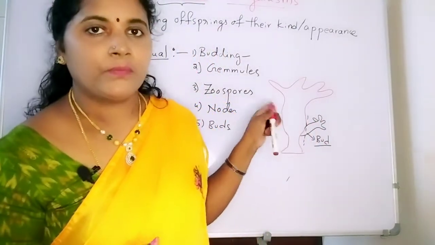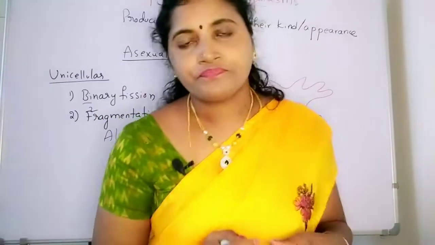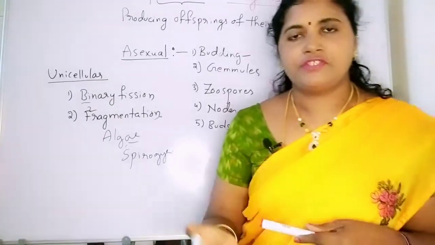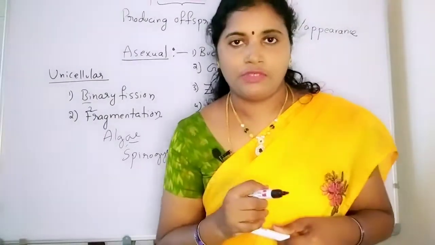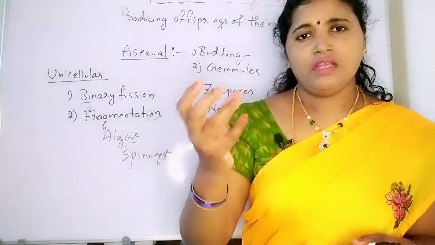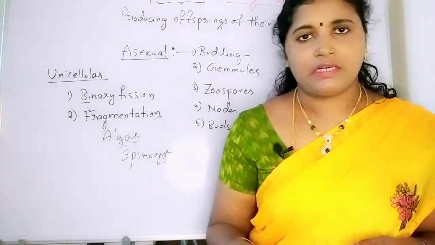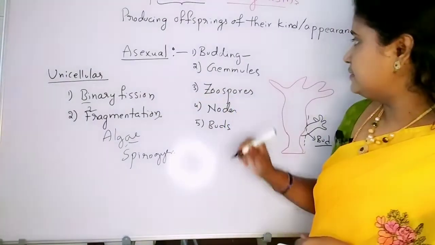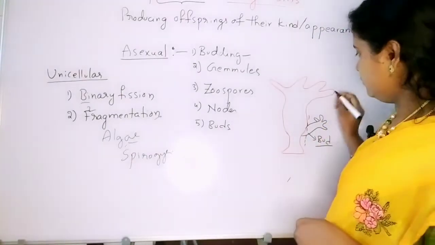The same process we can see in vegetables also. Even in vegetables we can see bud formation, in ginger. Yes, it comes as a rhizome, and at the same time here this is hydra.